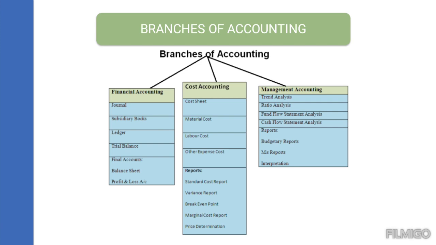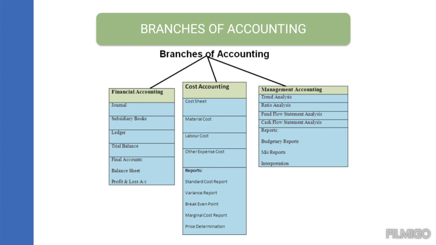We have some concepts and conventions in order to prepare the books of accounts. So in financial accounting, it is the first and foremost step. We prepare journals, subsidiary books, ledger accounts, and the trial balance, and from the trial balance, the final accounts are prepared, which have the profit and loss account and the balance sheet.